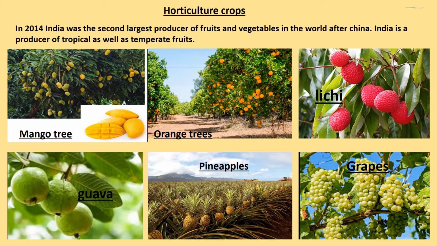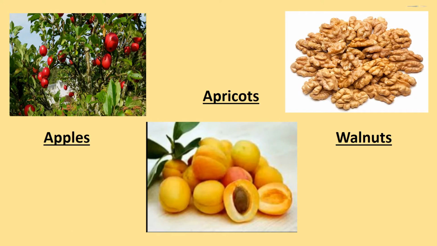of Nagpur and Cherrapunji, that is in Meghalaya, bananas of Kerala, Mizoram, Maharashtra and Tamil Nadu, lychee and guava of Uttar Pradesh and Bihar, pineapples of Meghalaya, grapes of Andhra Pradesh, Telangana and Maharashtra. Apples, pears, apricot and walnuts of Jammu and Kashmir and Himachal Pradesh are in great demand the world over.